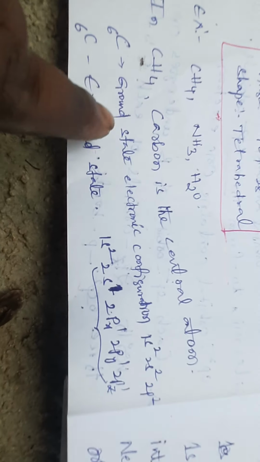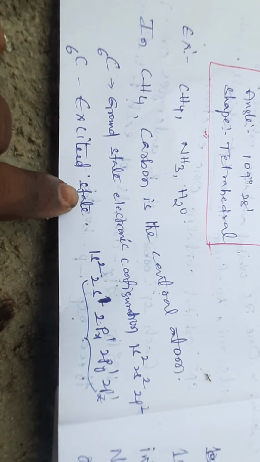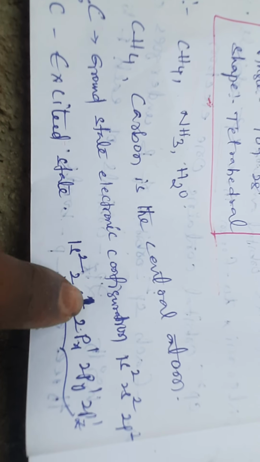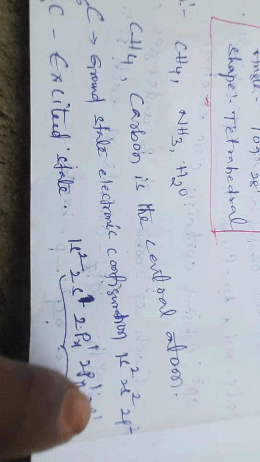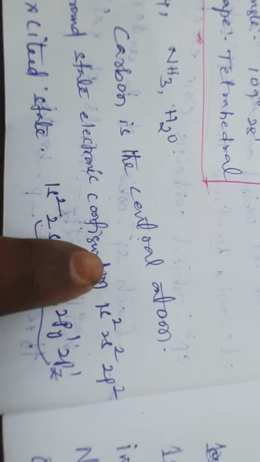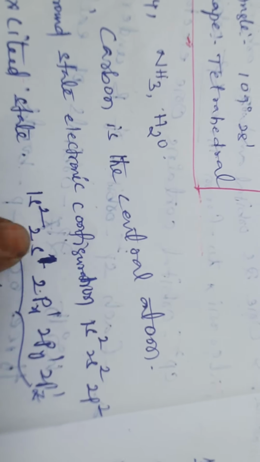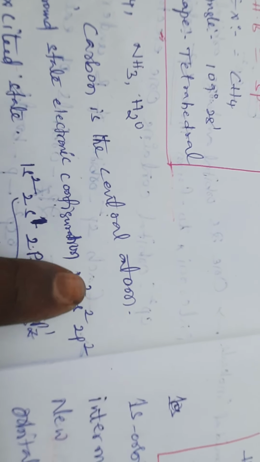For that purpose, we have to write the excited state electronic configuration: 1s2, with the promotion of an electron from the s orbital to the p orbital, meaning 2s1, 2px1, 2py1, 2pz1. Already two electrons were present in the 2p orbital, 2px1, 2py1. In the excited state, an s electron is promoted into the p orbital.